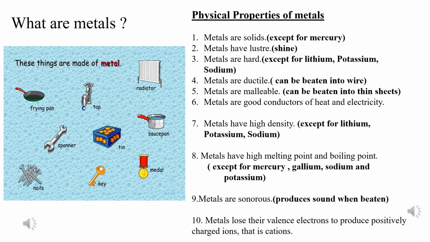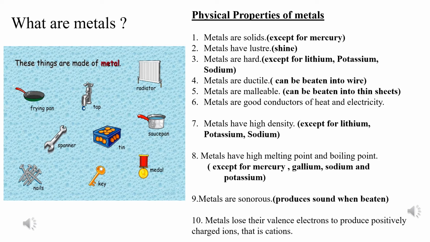Next, metals are ductile, that they can be beaten into thin wires. So all the electrical wirings in our homes, these wires are made out of metals. Ductile is nothing but a property of getting converted into a thin wire. So you can convert it into a thin wire by beating it with a hammer, or it is done by machines also. Then metals are malleable, means they can be beaten into thin sheets. So not only wire, they can also be given a shape of a thin sheet. So this property is known as malleability.